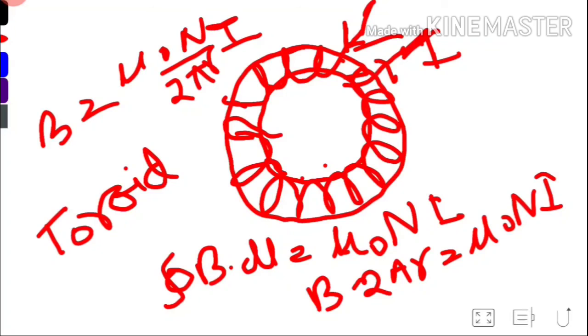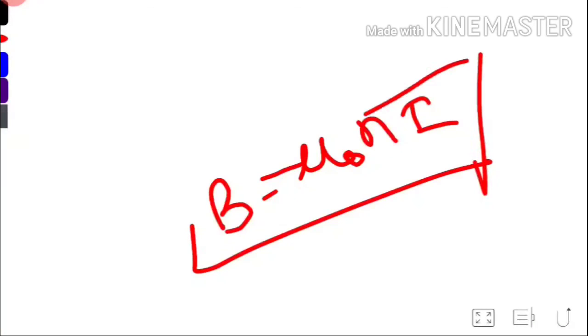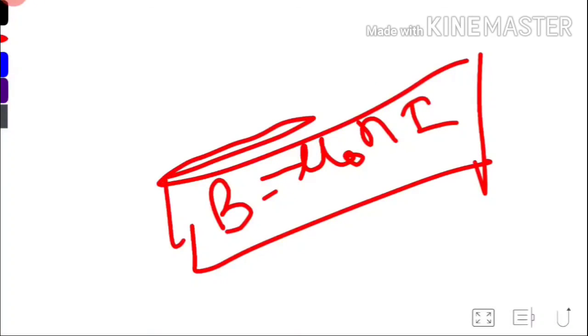Now if we consider n as the number of turns per unit length, then small n = N/2πr, so we can write B = μ0 n I. This is the formula for the magnetic field of a toroid.